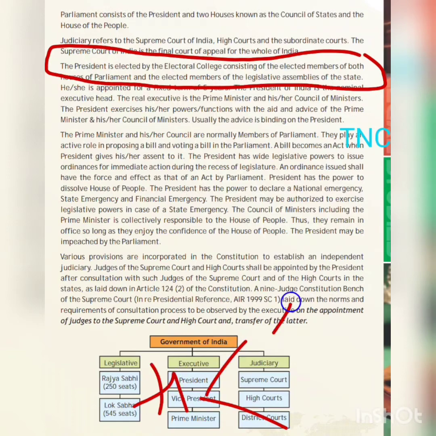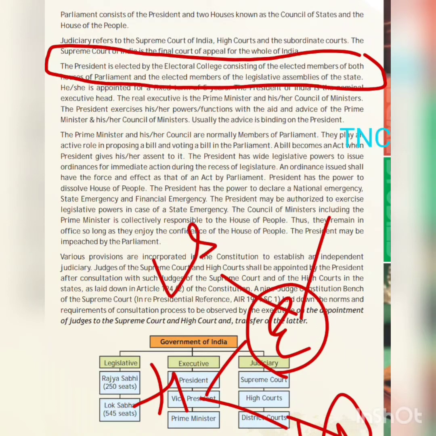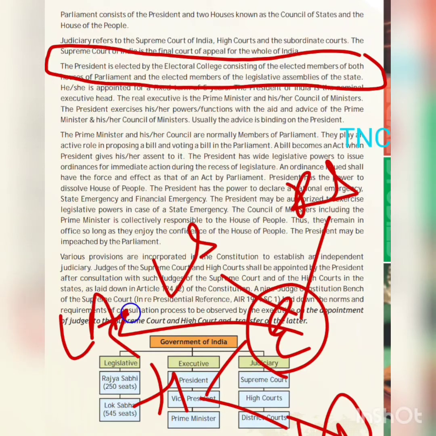Houses consist of elected and nominated members, but nominated members are not included in the electoral college which appoints the President. Only elected members of Lok Sabha and Rajya Sabha are involved in the electoral college which elects the President of India, and elected members of legislative assemblies also.